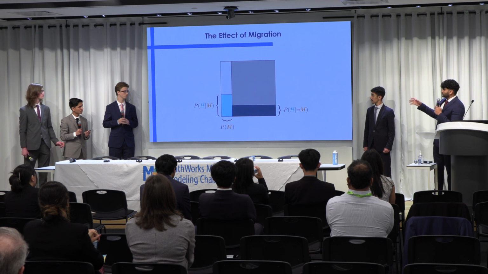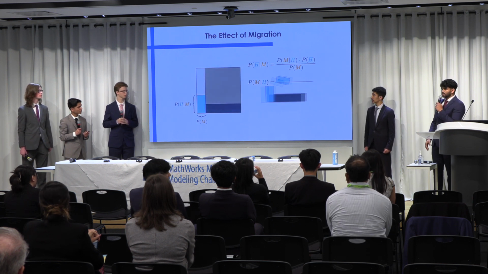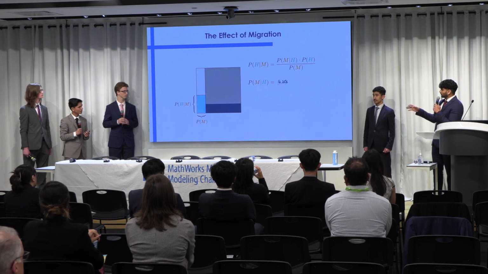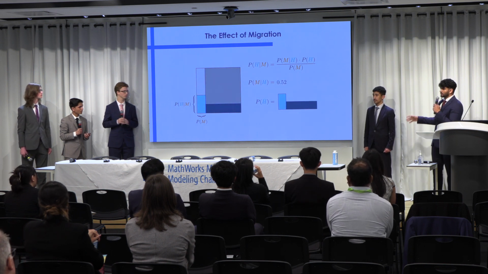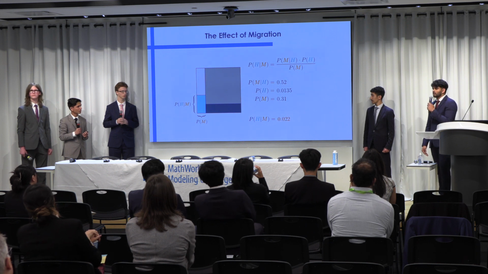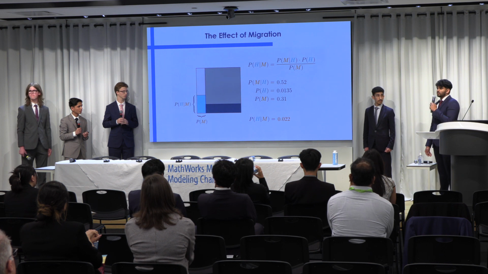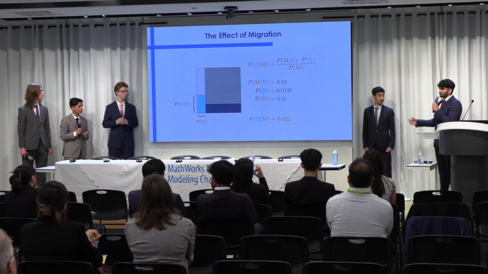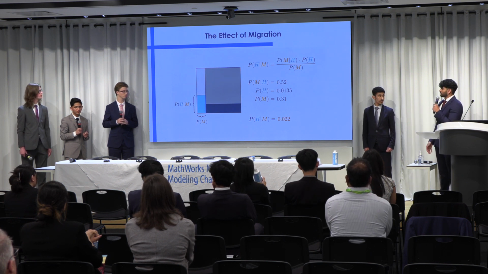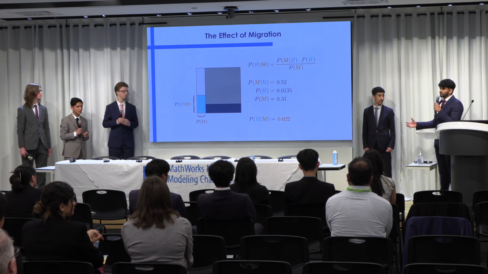So, for this, we can deploy Bayes' theorem, and combining our data from Manchester, along with proxy cities, we were able to find the data points for each of these probabilities, and then subbing in the numbers gives us a probability of 0.022. That is to say, 1 in every 44 migrants will be homeless. Now, this could suggest that government improvements to the integration of migrants within cities could reduce homelessness.